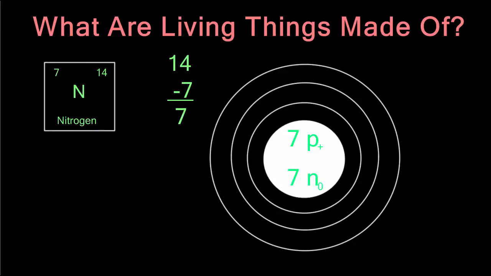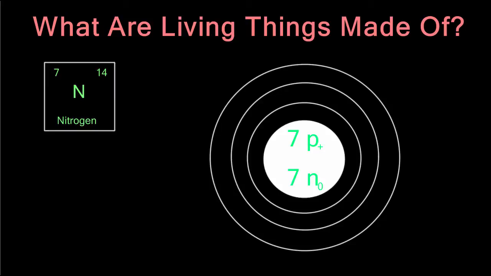So we can write 7 neutrons in the nucleus of the atom. The 7 protons and 7 neutrons in the nucleus make up the atomic mass. That's how we figured out this mass number. 7 protons plus 7 neutrons equals 14.